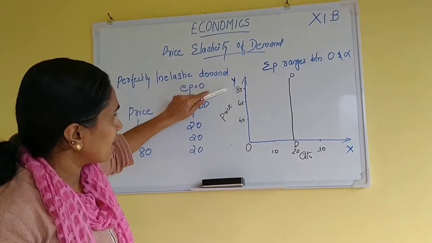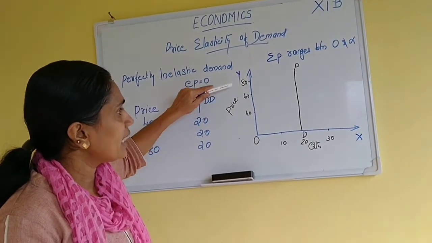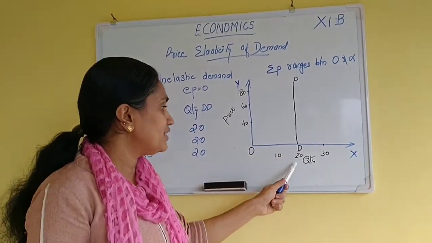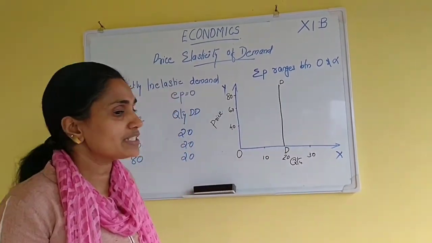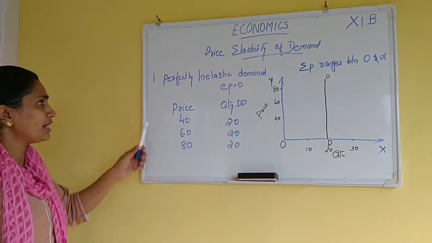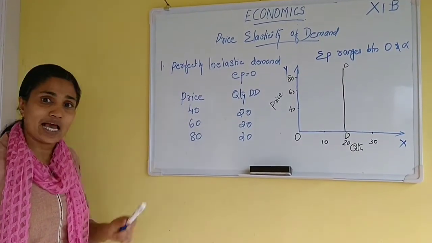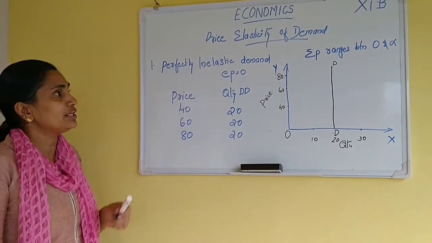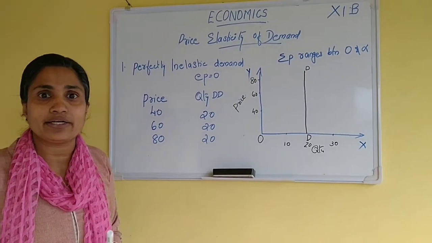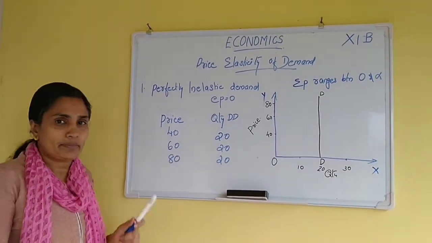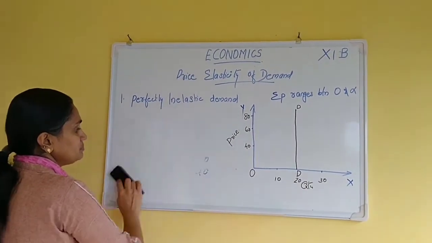Here the y-axis represents the price, 40, 60, 80. And what about the quantity demanded? It remains the same, that is 20. So that is the first classification of the price elasticity of demand. EP is equal to 0, which is known as perfectly inelastic demand. What do you mean by perfectly inelastic demand? There is no change in quantity demanded due to change in price. We can move to the next division.